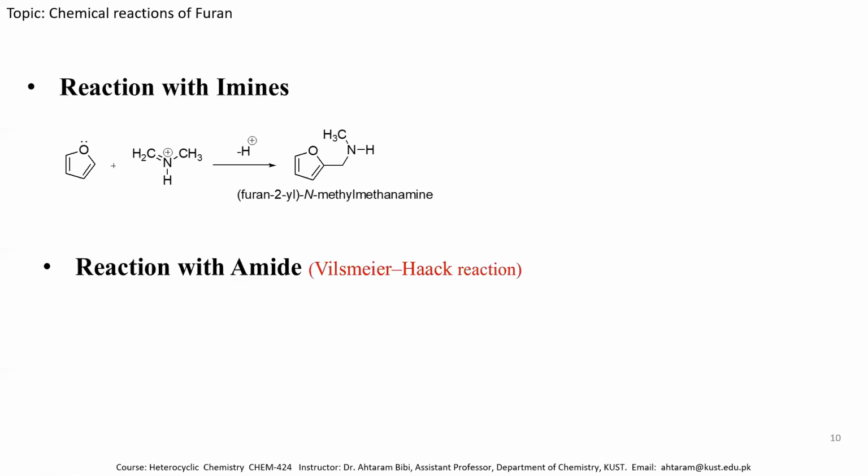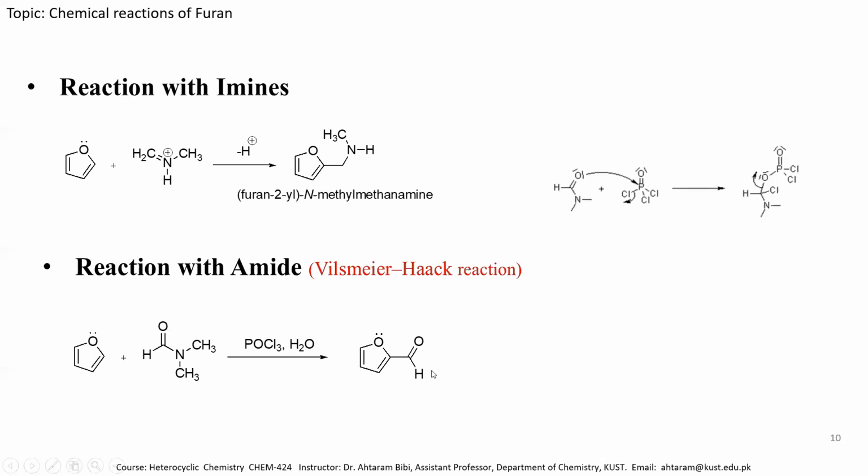Next is reaction with amide, and this is the well-known name reaction, the Vilsmeier-Haack reaction. In this case, the amide N,N-dimethylformamide is treated with the furan molecule in the presence of phosphorus oxychloride to produce furfural. The mechanism is shown over here. In the first step, phosphorus oxychloride is treated with the N,N-dimethylformamide molecule, so it makes a complex with this phosphorus.